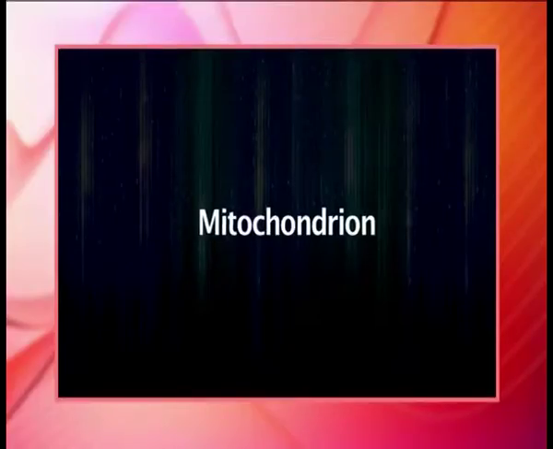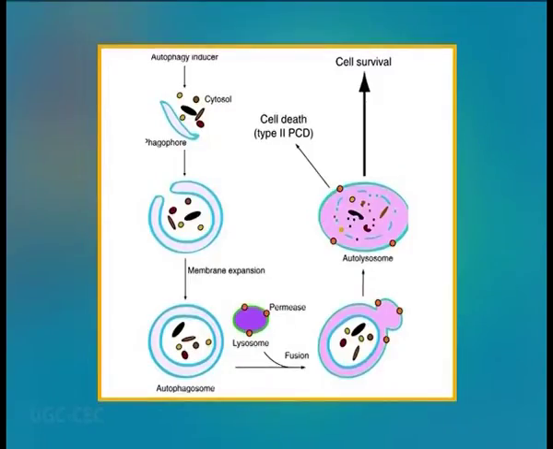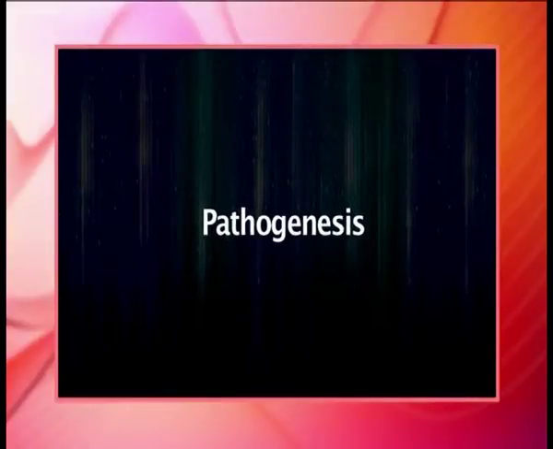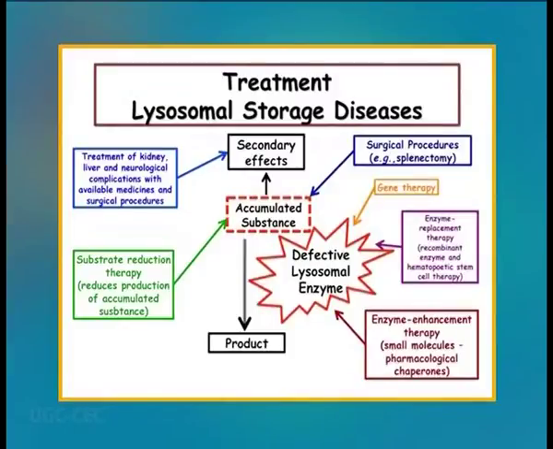The first step of the autophagy appears to be the enclosure of an organelle, for example a mitochondrion, in a membrane derived from the ER. The resulting vesicle, an autophagosome, then fuses with a lysosome and its contents are digested. Now, the pathogenesis. Lysosomes are responsible for a group of genetically inherited disorders called lysosomal storage disease. They are a type of inborn errors of metabolism caused by malfunction of one of the enzymes.